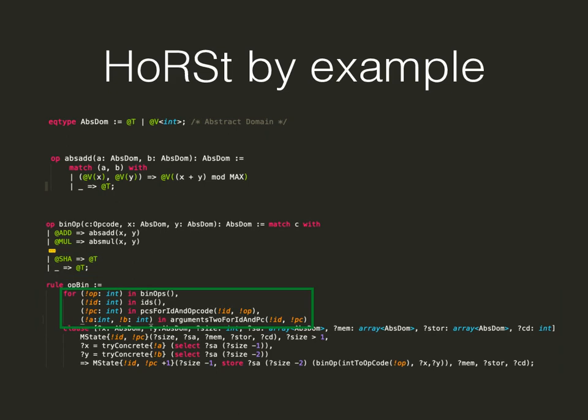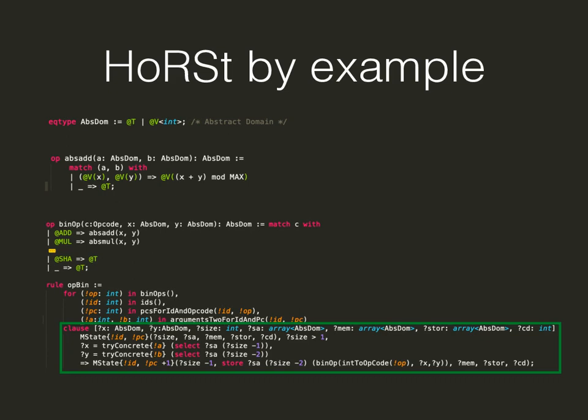Here the instantiated rule has access to the operation it is modeling, the ID of the analyzed contract, the program counters of the modeled operation in the analyzed contract, and possibly some pre-computed arguments from the pre-analysis. We can use these values in the clauses specifying the actual semantics together with universally quantified variables such as x and y in this example.